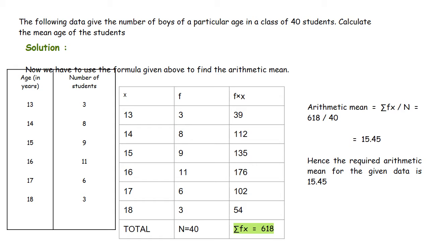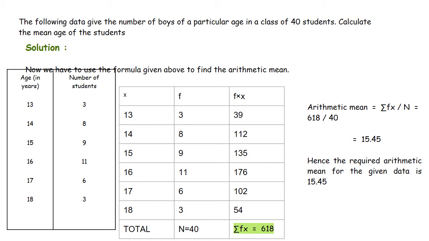So age is given, and the number of students. For age 13, the number of students is 3. For age 14, the number of students is 8, like this given here. So here x is 13, f is 3. So 13 into 3, f into x, 13 threes are 39. Now x2 into f2, that is 14 into 8, 112. Like this, 15 into 9, 16 into 11, 17 into 6, 18 into 3.